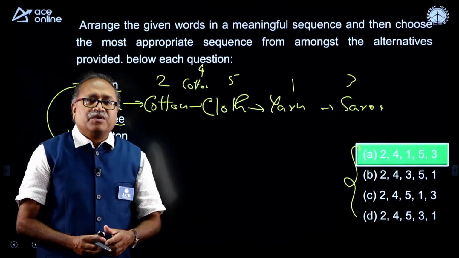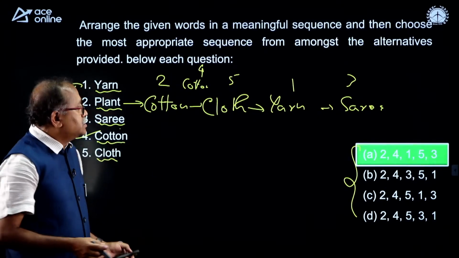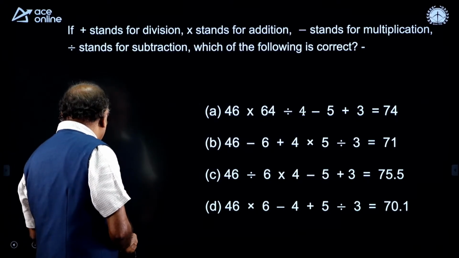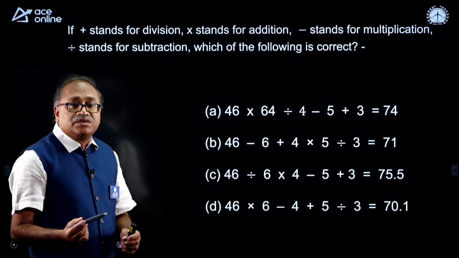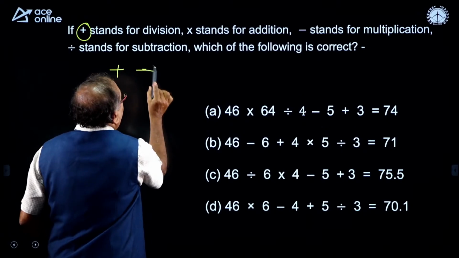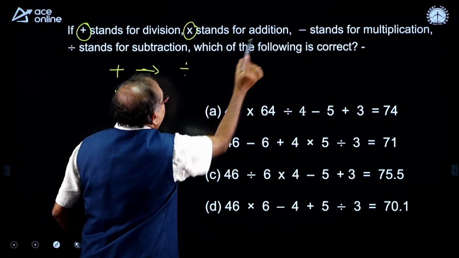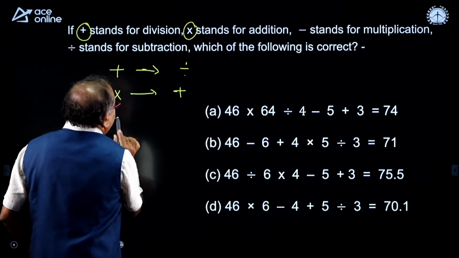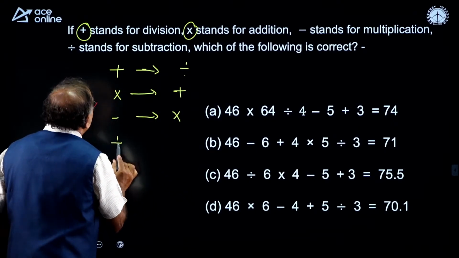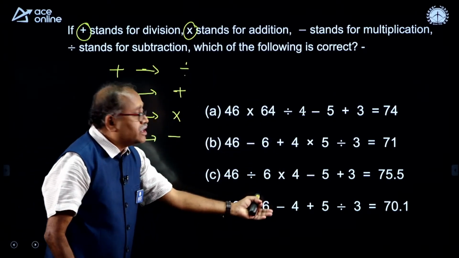So, you get different types of questions, and usually this type of question is easy in nature. Moving on to the next. In every examination we get questions like this, symbols and notations. Here plus is written as division, multiplication is written as addition, minus is written as multiplication, and division is written as subtraction. Then which of the following is correct?